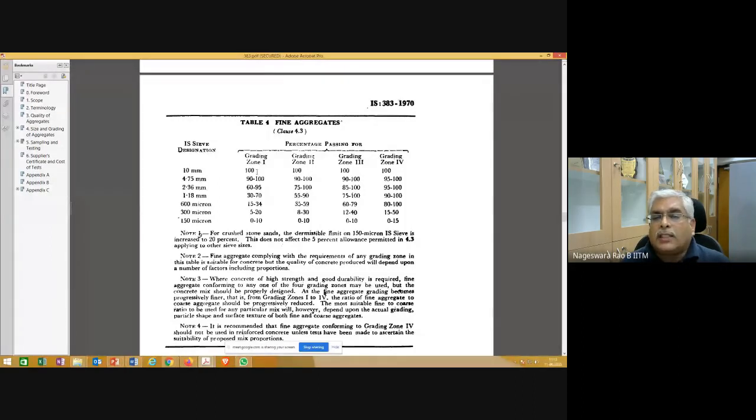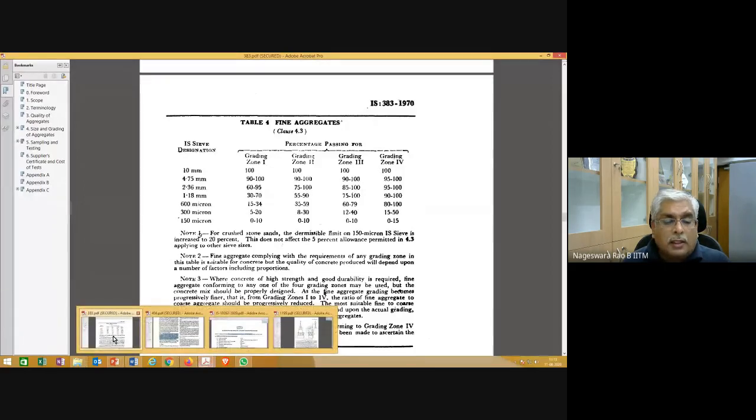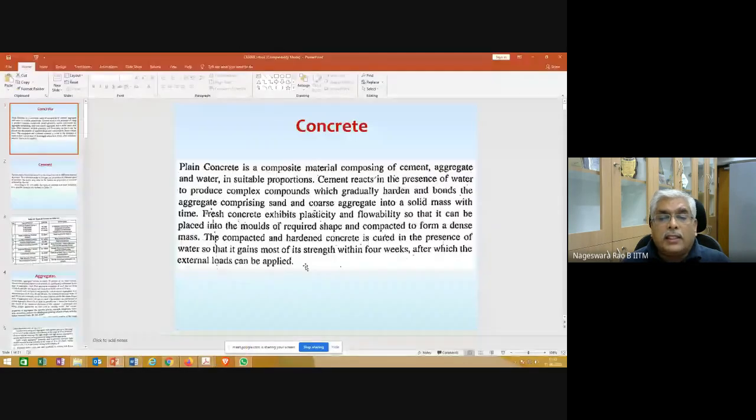Okay, so now let's say we did sieve analysis on our sample and got our results, the percentages passing. What is the percent passing through the 10 mm sieve? For all these sieves we noted the percentages passing, and then you compare with this table and decide which zone you can classify your particular sample in. Okay, so now let's go back to this one. What is it saying, sorry.